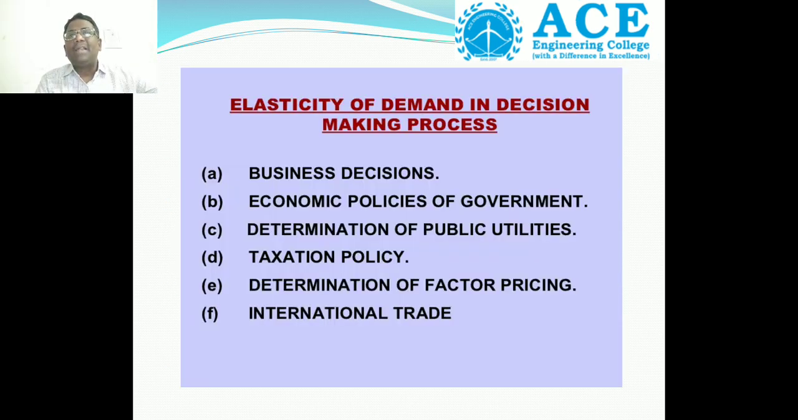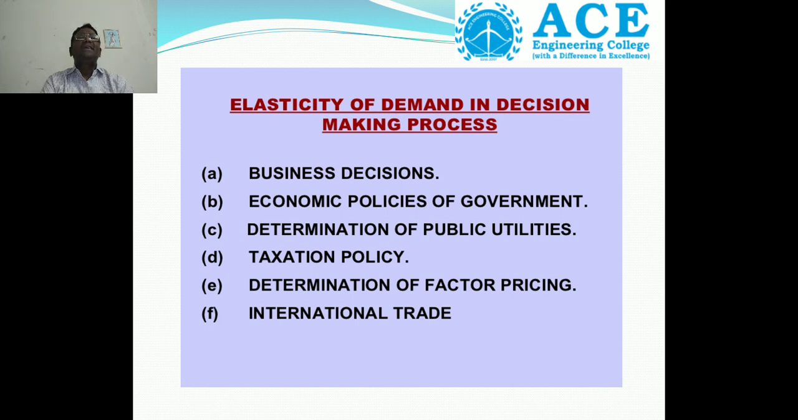Then the next topic is, what is the role of elasticity of demand in the decision making process? Business decisions. So how are they making the business decisions? The business decisions are made on the basis of how the consumer is responding to that particular product, how the technology is influencing, how the consumer income is increasing. These are the factors influencing decisions effectively.